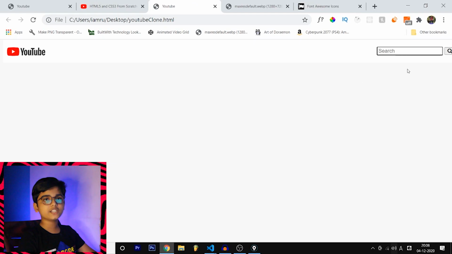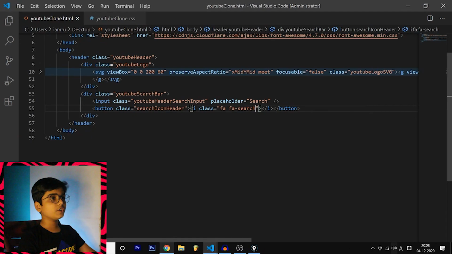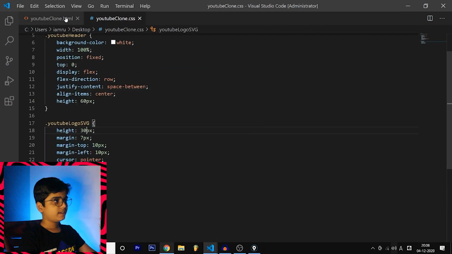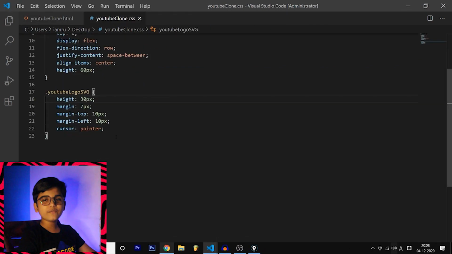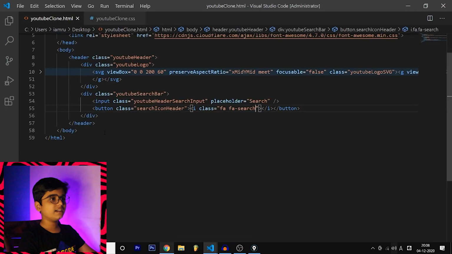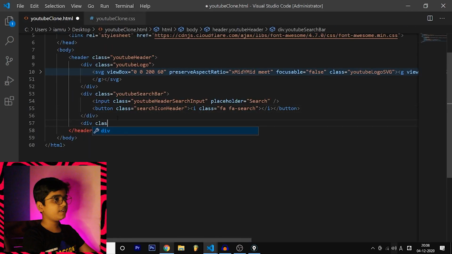So here is our search input, and here is our button. It doesn't look so good right now. Now let's style this. Shouldn't we create all the icons first? Then the header will be complete. So first, div class is equal to YouTube